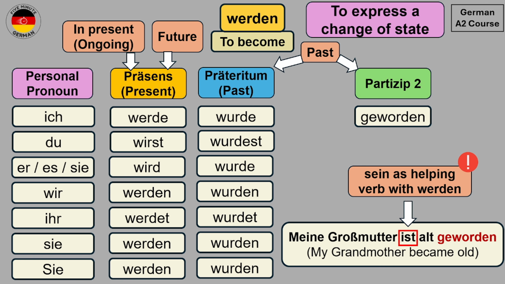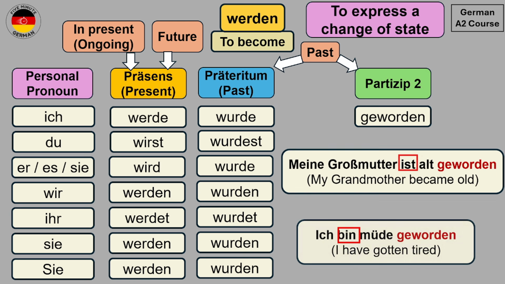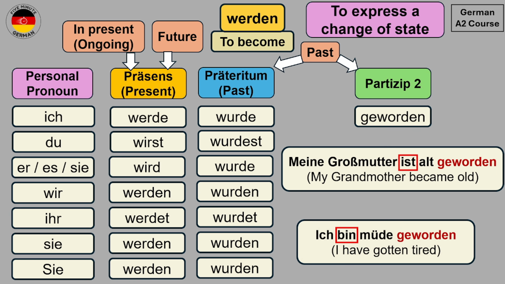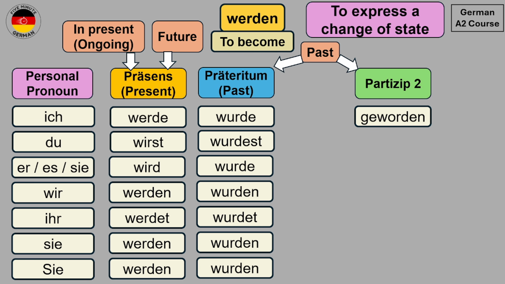So this is something which I also mentioned in the A1 course, but since werden is not part of the A1 course, that's why I did not go into too much detail. But just keep in mind that in the perfect form, we will always use sein as the helping verb with werden. Let's take another example. So I have the sentence Ich bin müde geworden. I have gotten tired. Ich bin müde geworden. So you see that this is also how you can express a change of state in the perfect form. So these are the different conjugations for the verb werden.